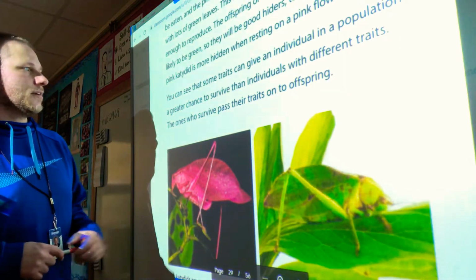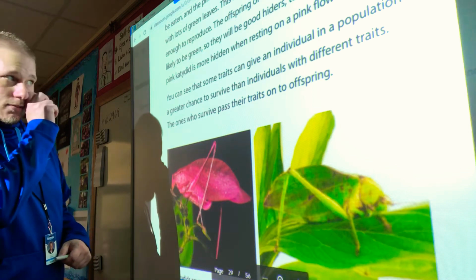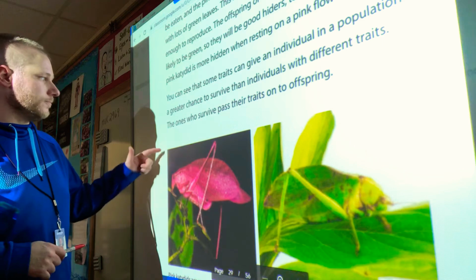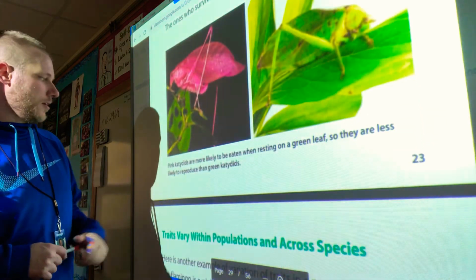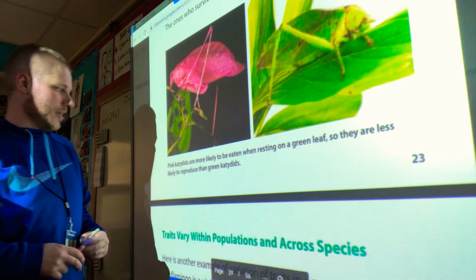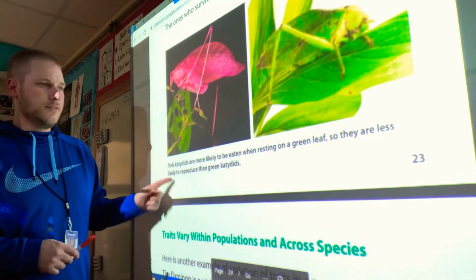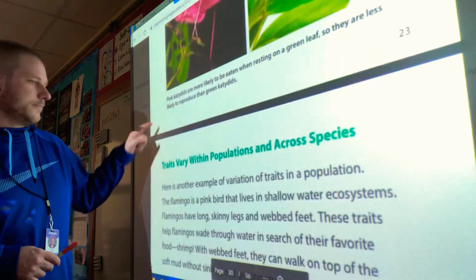You can see that some traits can give an individual in a population a greater chance to survive than other individuals with different traits. The ones who survive pass their traits on to their offspring. Pink katydids are more likely to be eaten when resting on a green leaf, so they are less likely to reproduce than green katydids.